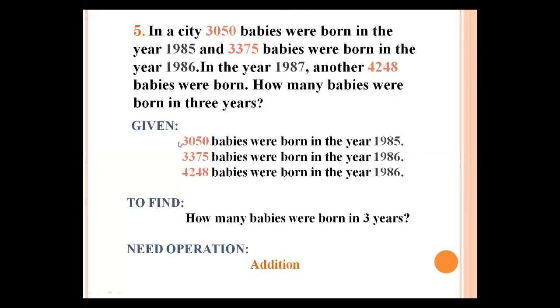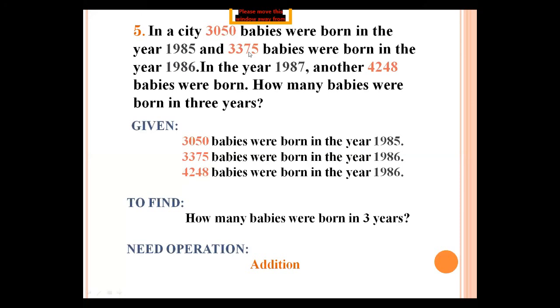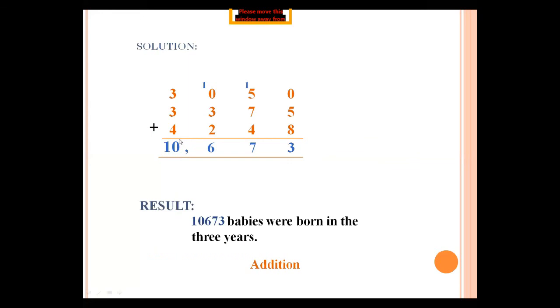First of all, you write babies born in 1985, that are 3050. Another 1986, 3375. Then in 1987, 4248.